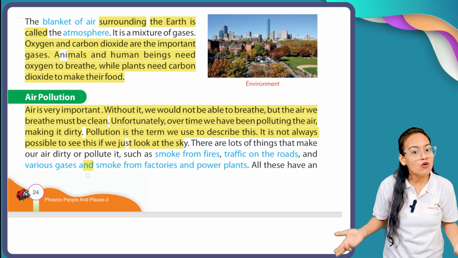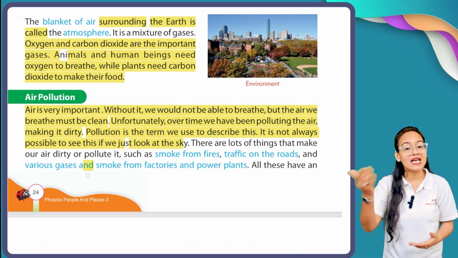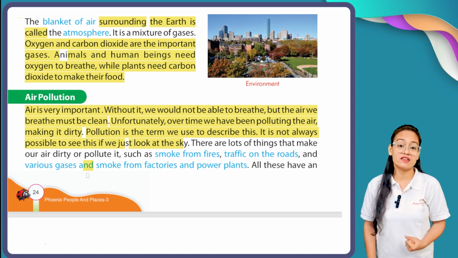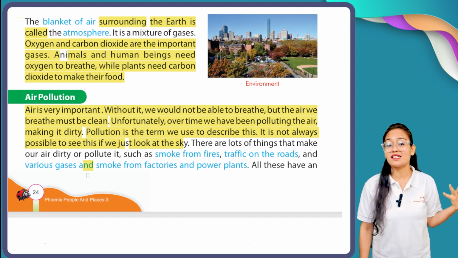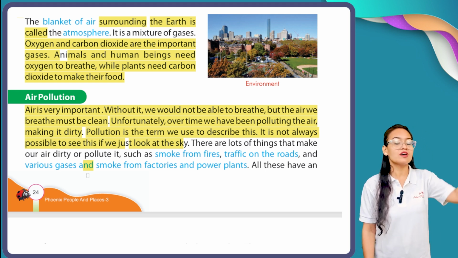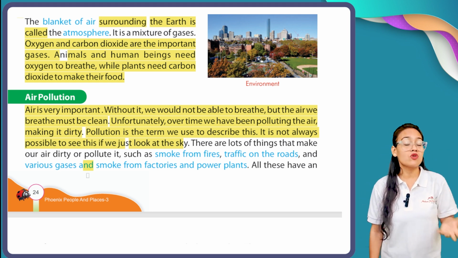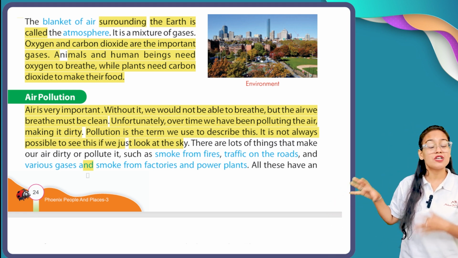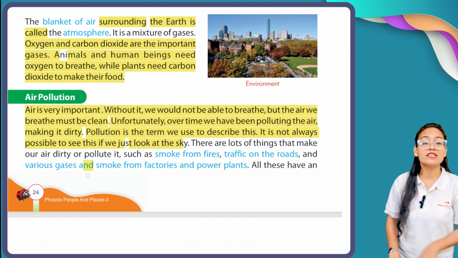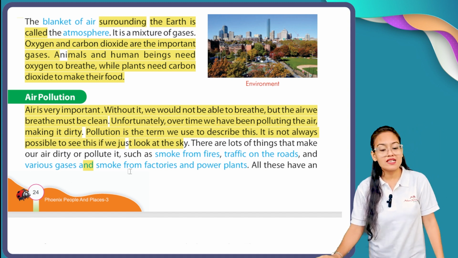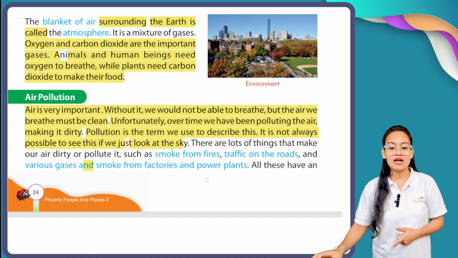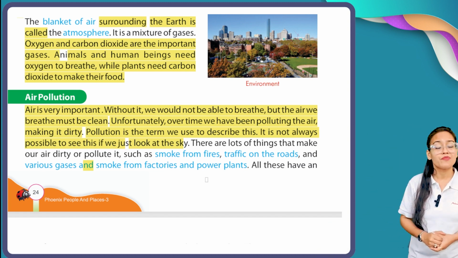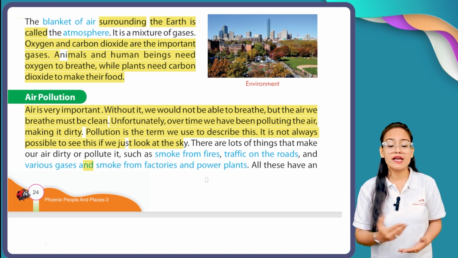But how can we see that we are causing air pollution? There are a lot of things which make our air dirty, like smoke from fires. Whenever a fire incident happens, the smoke which evolves from the fire causes air pollution. Traffic on the roads also leads to air pollution. Now, various gases and smoke from factories and power plants, the gases and smoke coming from the various factories, all these lead to air pollution.